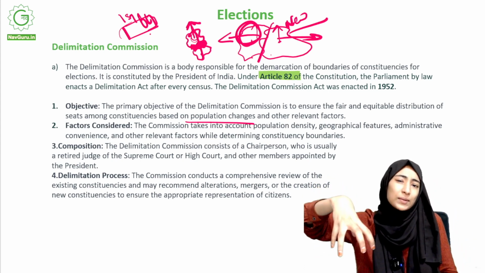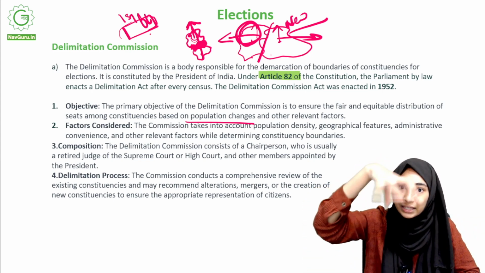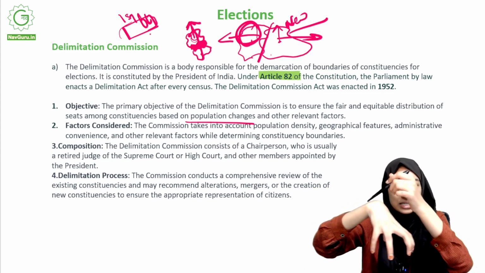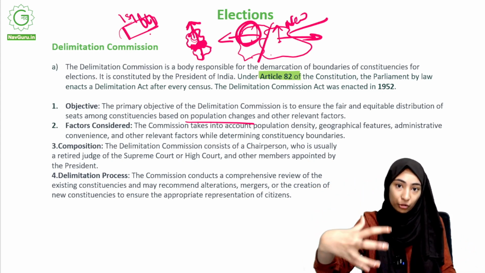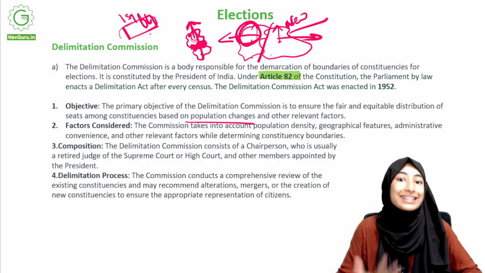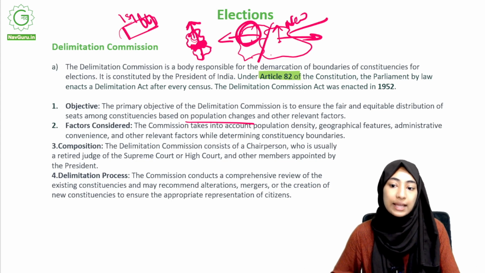So when you make a constituency in Kerala, you might have to make a larger area. But in Old Delhi, this area has so many people that it has to be a constituency, or maybe even two constituencies, because of the number of people. The population keeps changing in certain areas. That is why you need the delimitation commission.